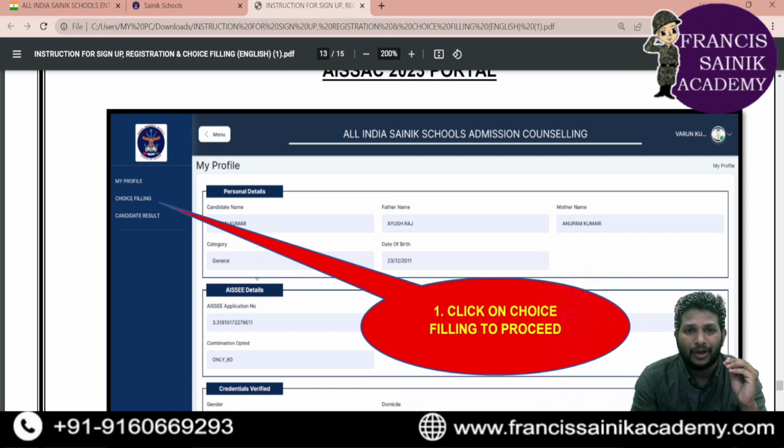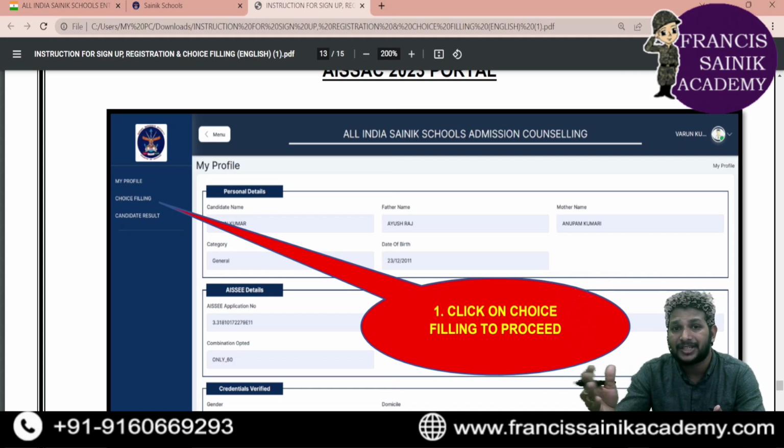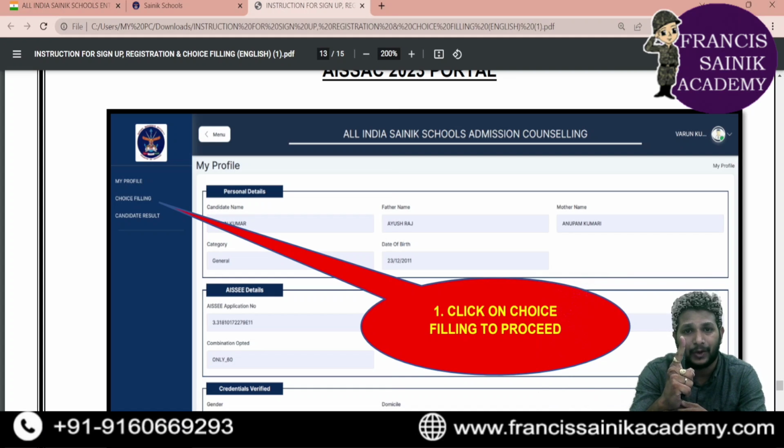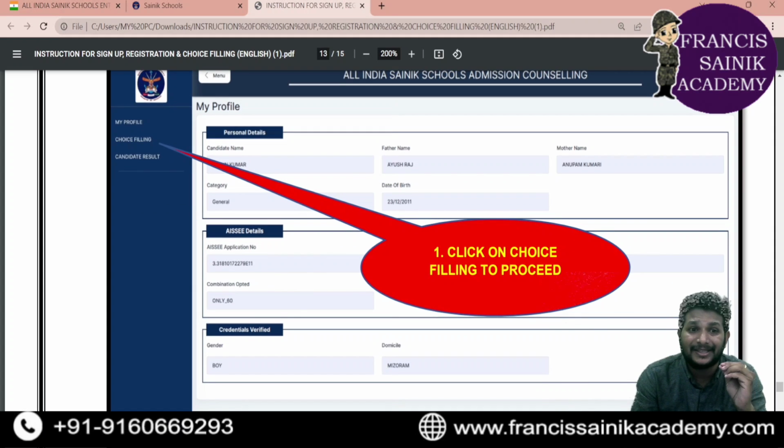Choice filling is all about this: while submitting your application form, you have an option to choose which school, like if you want to choose some Kanekiri or some other school, you'll keep it while submitting the application form. But now in this e-counseling, you can give preference to other schools also. Of course, the school which you opted for in your application form is your first priority. But after that, you can choose other schools. That will be done in this choice filling.